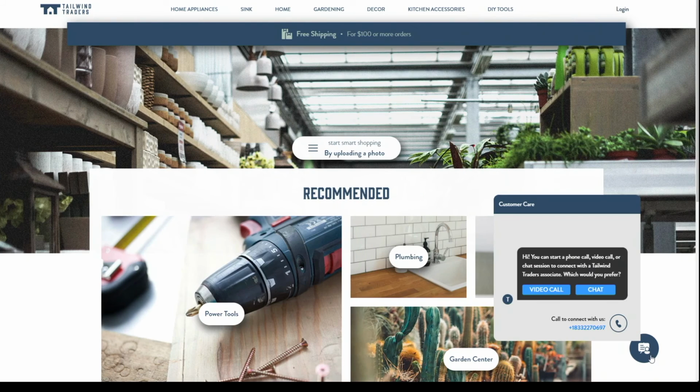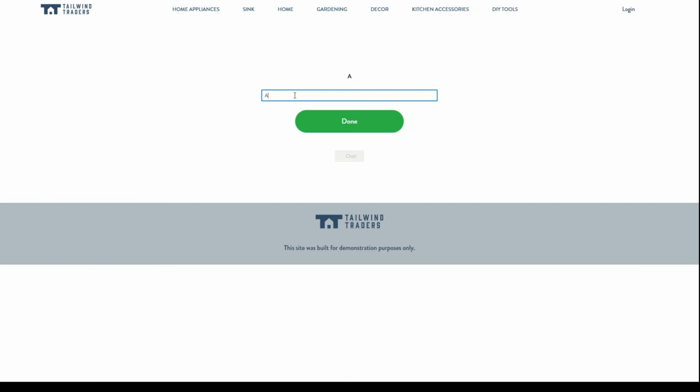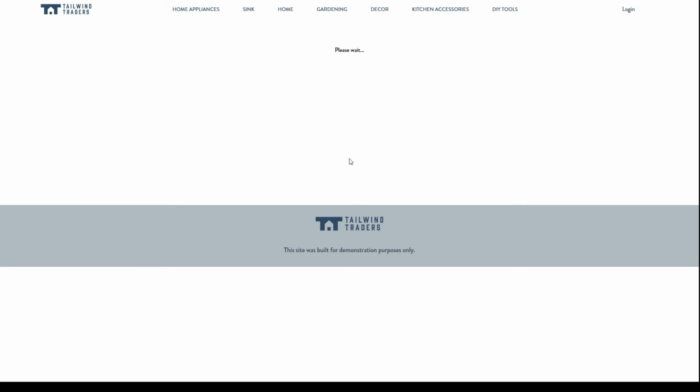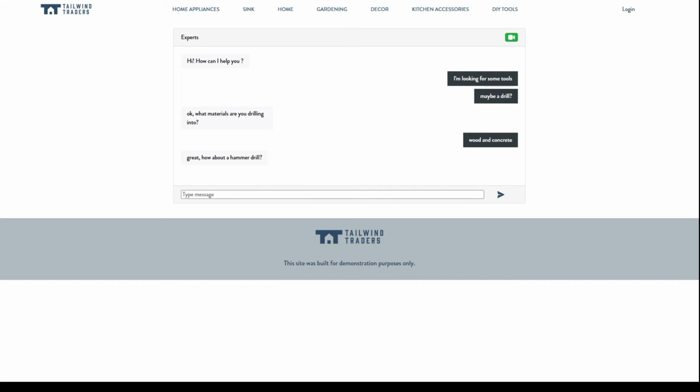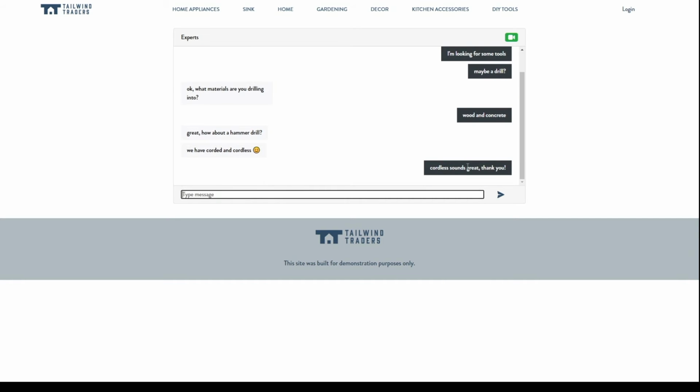Let's do a quick walkthrough of the chat experience. How about you be the customer again and I'll be the employee, and we can demo this out. Here on Anthony's screen, you can see he clicks the chat button. Then he's dropped into a lobby where he enters his name and is able to wait for an agent to become available. Once the agent, or myself in this case, is available, we're able to exchange some messages back and forth, talk about the drill, send an emoji, and wrap up the conversation, all within our lightweight web chat experience.